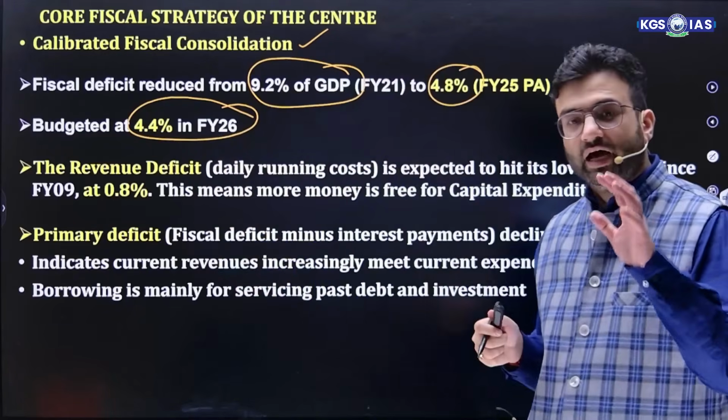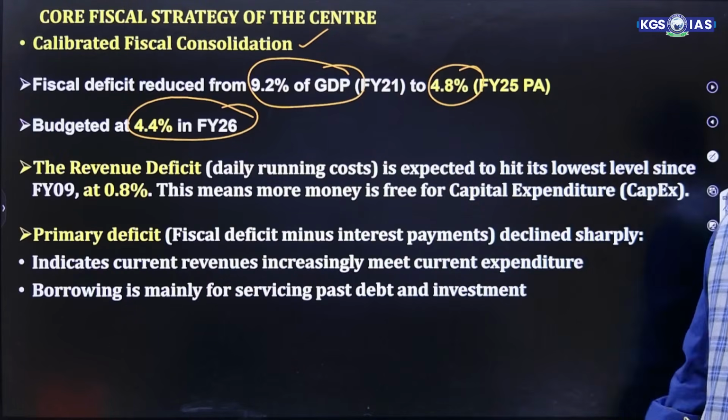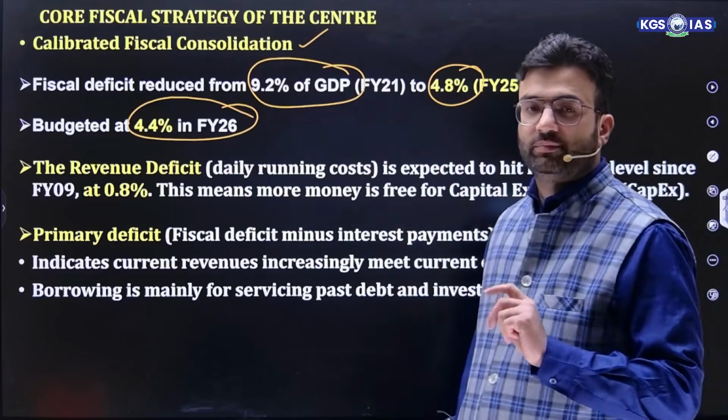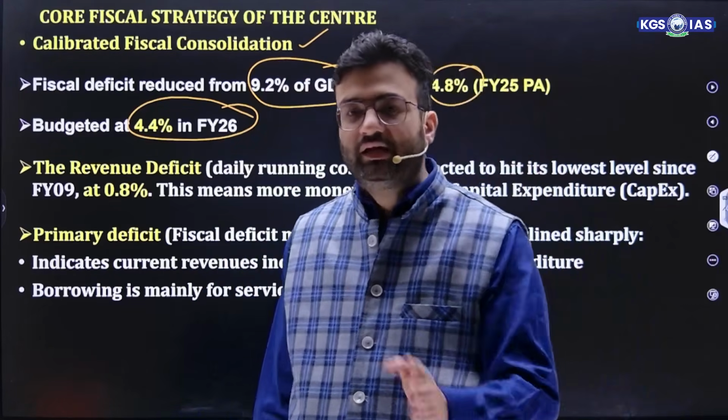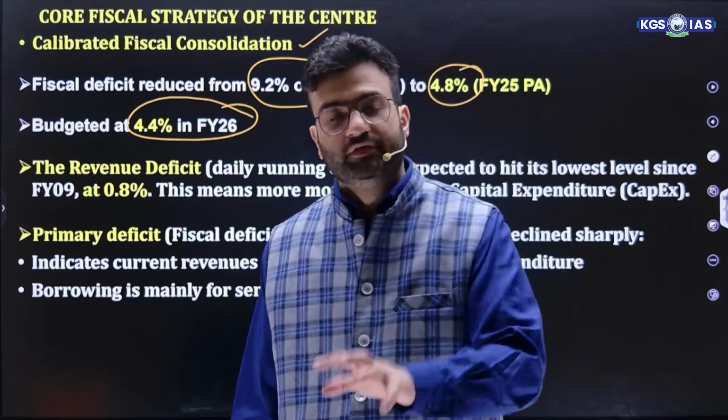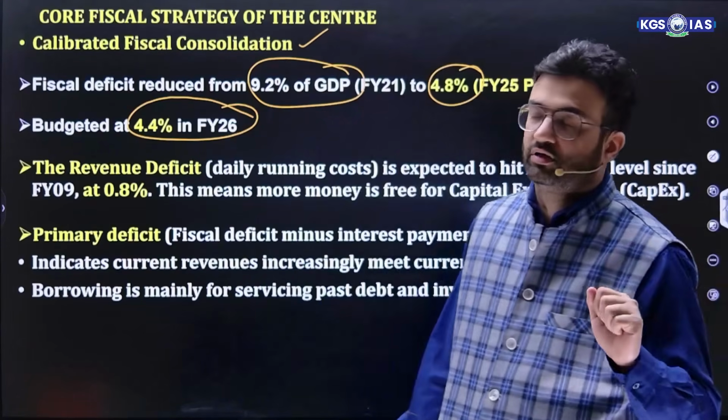That means the target is set to reduce it, but it shouldn't be that we reduce it to 2.4% or 1.4%. The government is focusing on practical, feasible targets that should not impact the long-term growth targets.